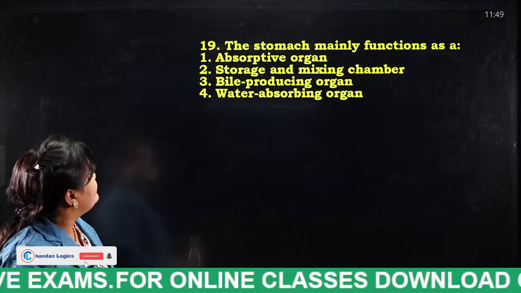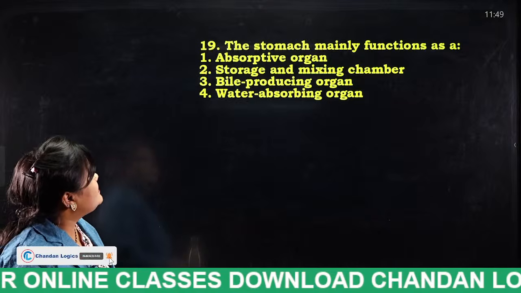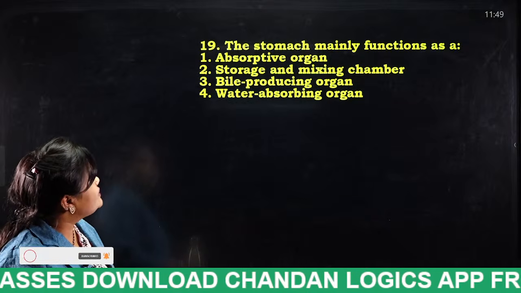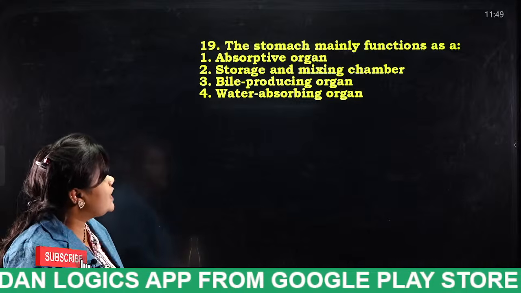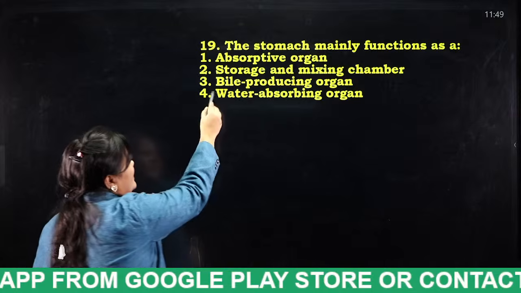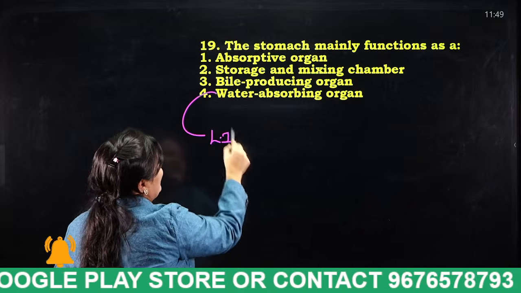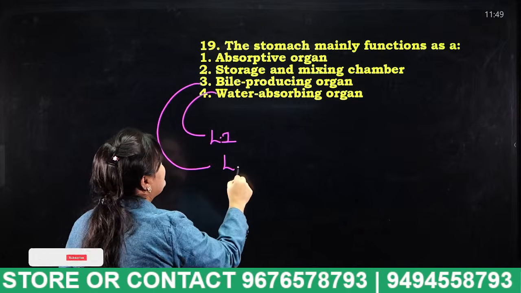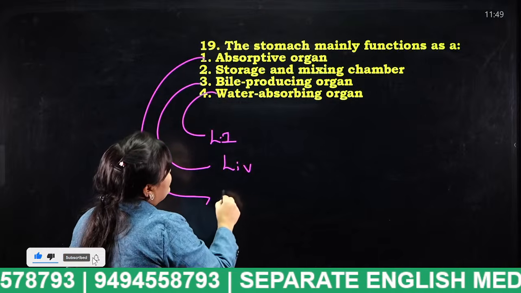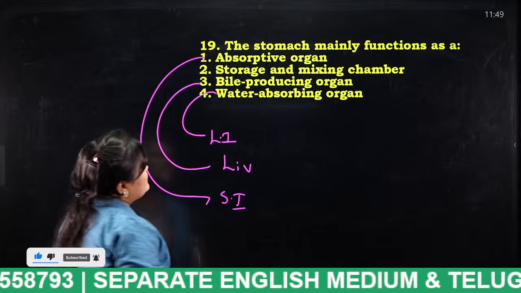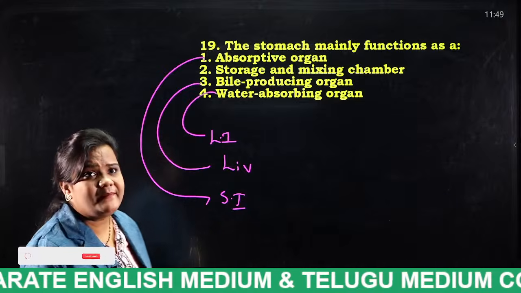Next, the stomach mainly functions as an absorptive organ, storage and mixing chamber, bile producing organ, or water absorbing organ. The water absorbing organ is the large intestine, the bile producing organ is the liver, and the absorptive organ is what, students? Small intestine. So what is this storage and mixing chamber? Now tell me.